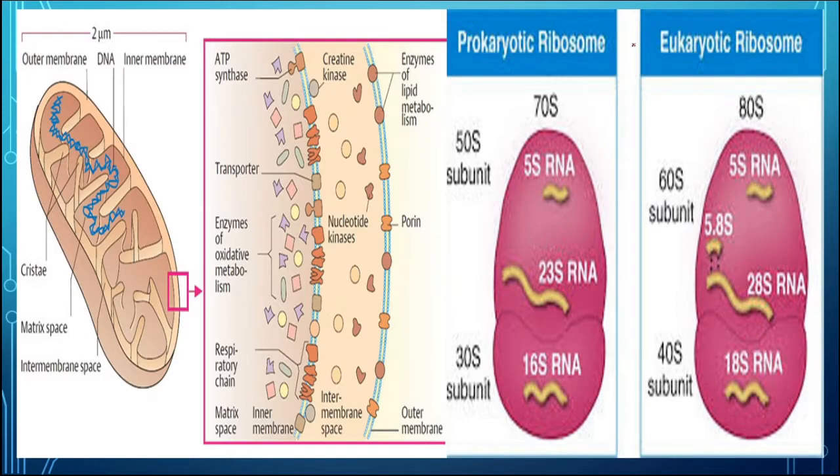Now here we can see two types of ribosome. The prokaryotic ribosome is present in the prokaryotic cell as well as in mitochondria and chloroplast, and in the eukaryotic cell the eukaryotic type of ribosome is there, which is known as 80S type. The larger subunit is 60S and the smaller subunit is 40S.